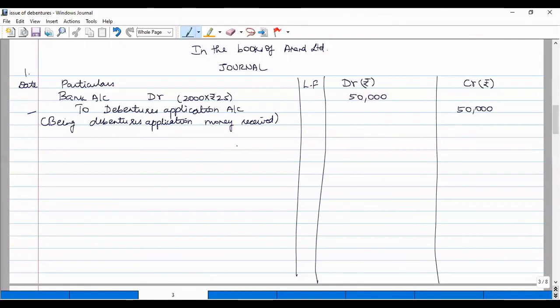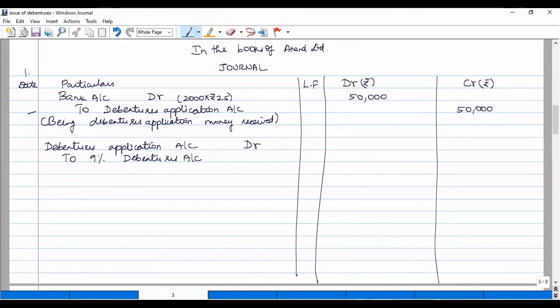Next we have to transfer the application amount from debentures application account to the debentures account. So debentures application account debit to 9% debentures account.